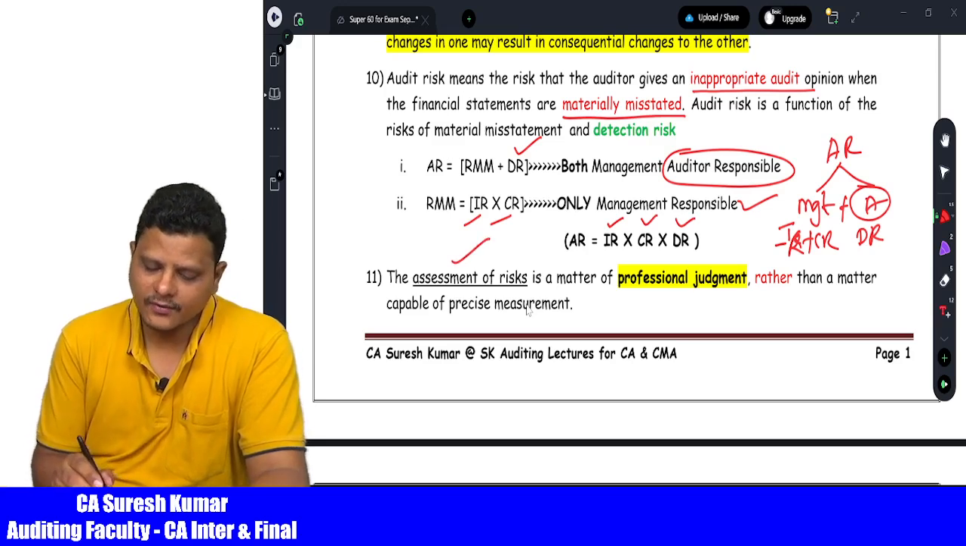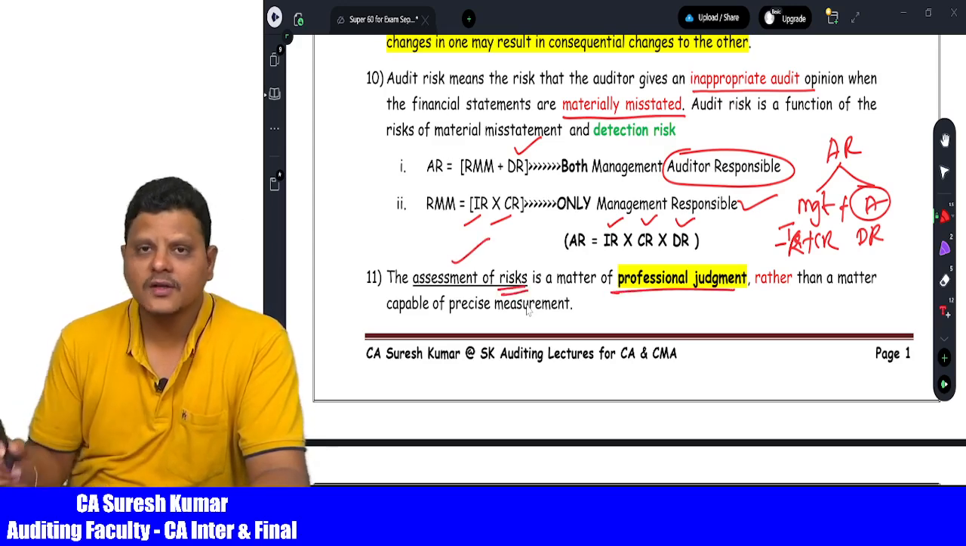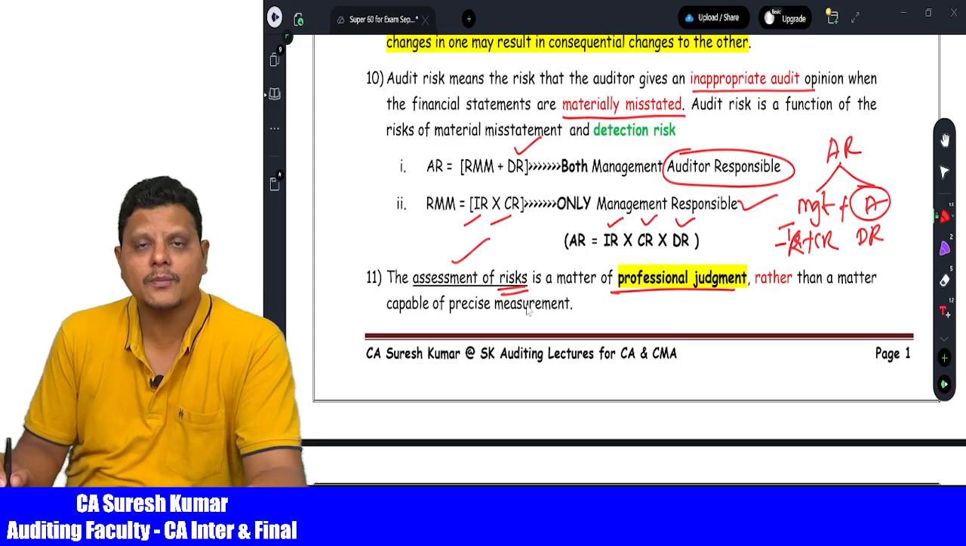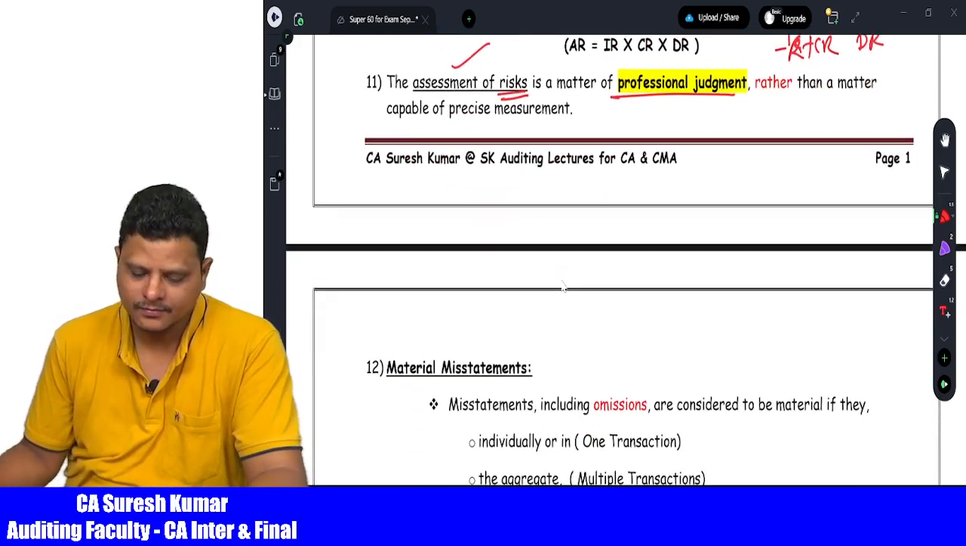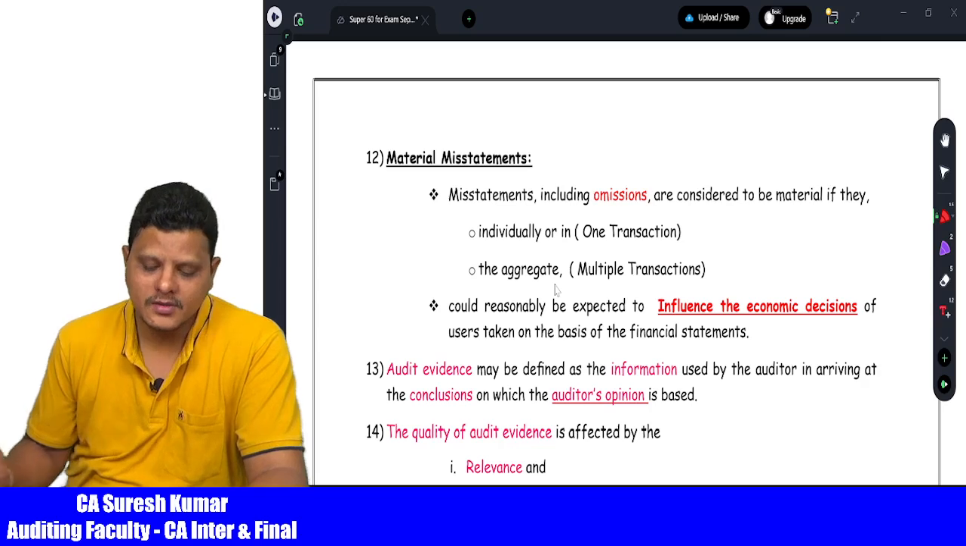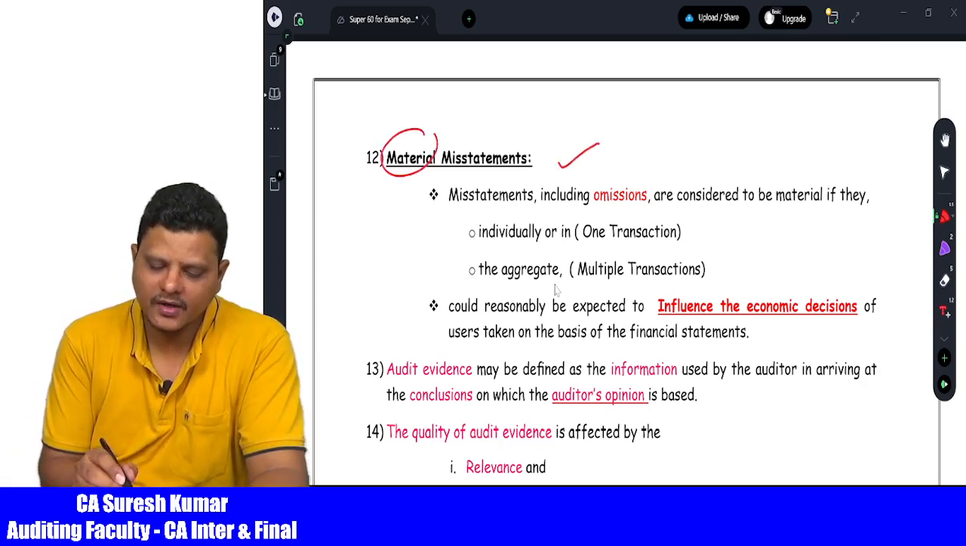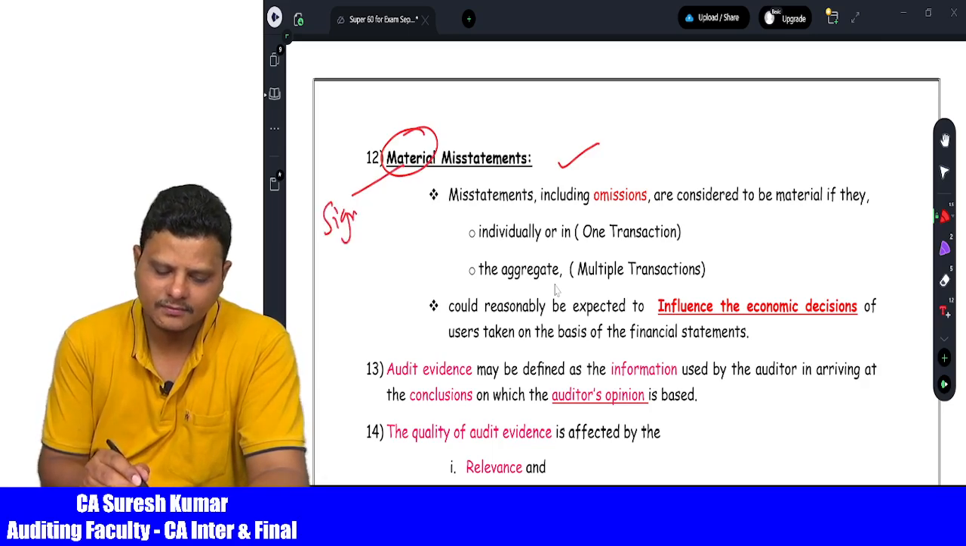Then, assessment of risk is a matter of professional judgment. So there is no particular precise measurement for measuring the risk. It is based on the skill and competence of the auditor, in order to ensure the risk parameter. Then comes what is a material misstatement. Material misstatement is nothing but, the name itself indicates, material means significant.